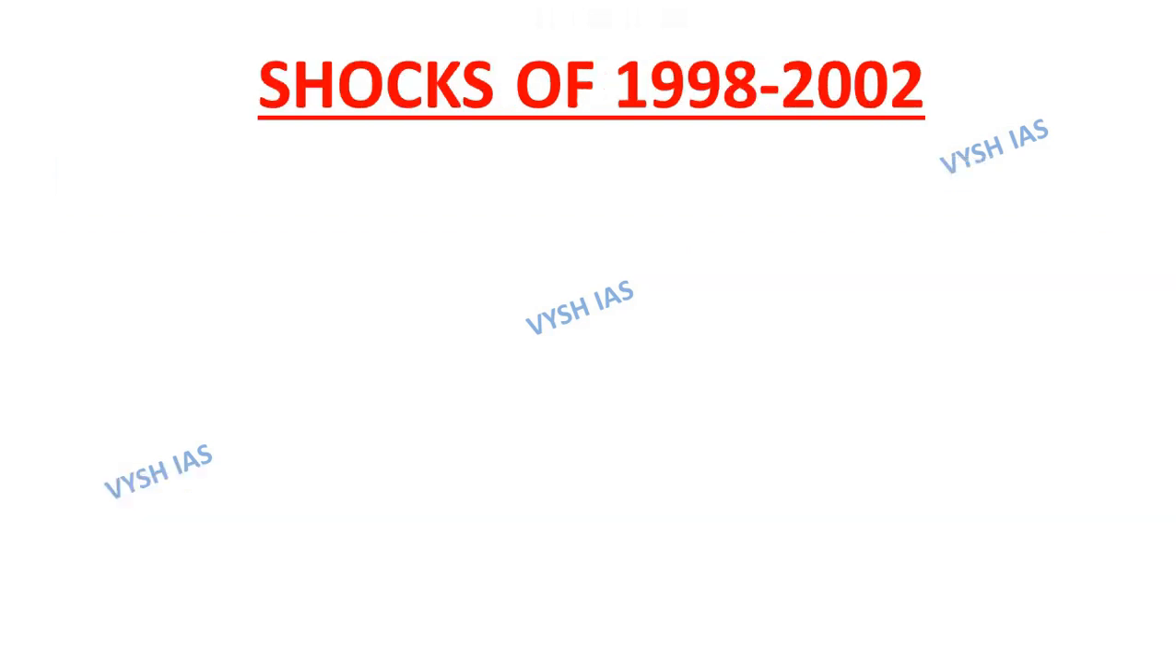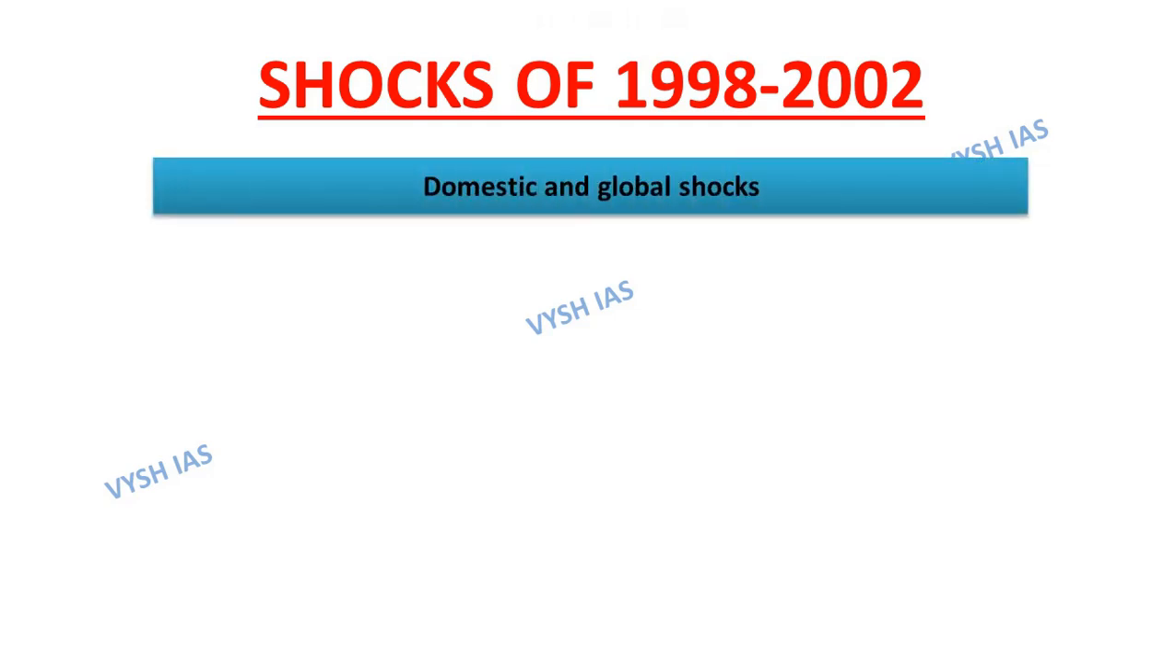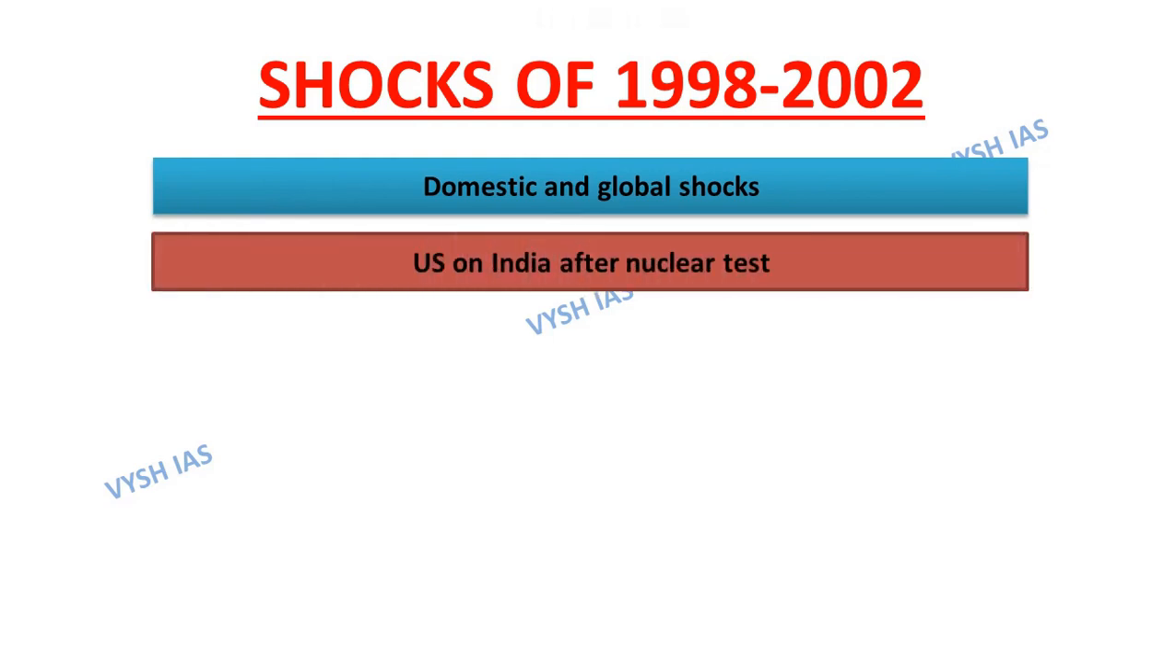Next topic is shocks of 1998 to 2002. First one is domestic and global shocks, that this period witnessed a series of domestic and global shocks which subdued investors' confidence. Next is regarding India's nuclear test. The sanctions imposed by the US on India after India's nuclear test led to a sharp decline in capital flows to India during the months following the nuclear test.